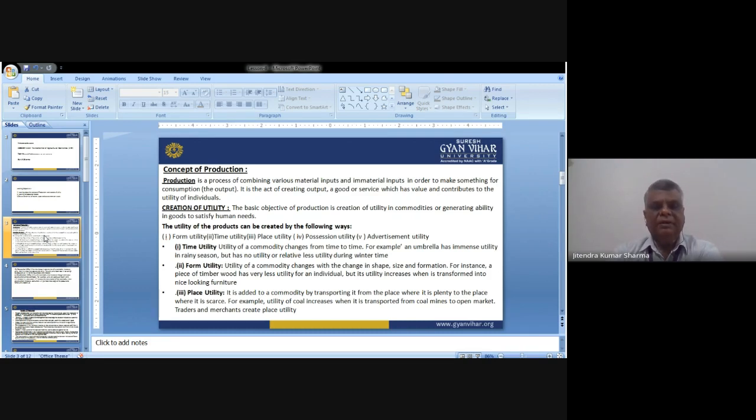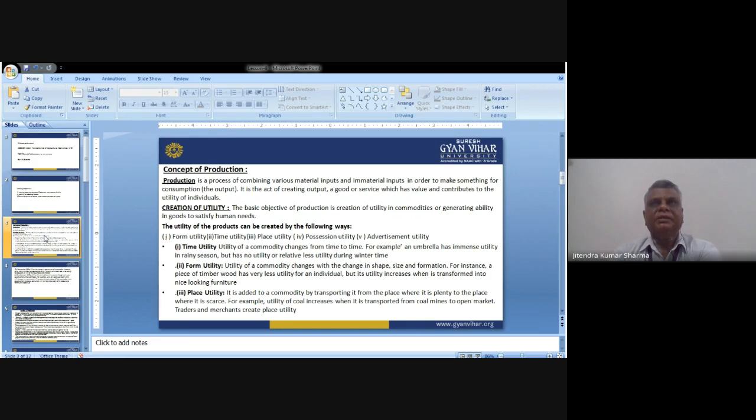Then we have the third one, which we call place utility. It is added to a commodity by transporting it from a place where it is plentiful. It depends upon the place. Sometimes the product is produced somewhere and it is utilized somewhere else.